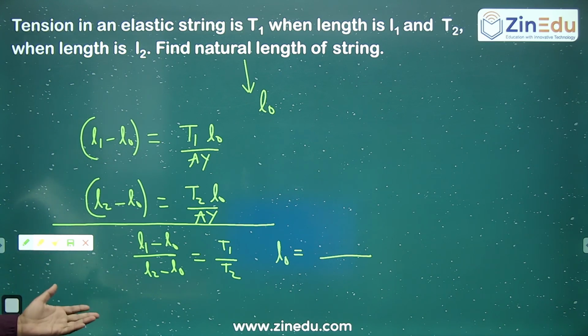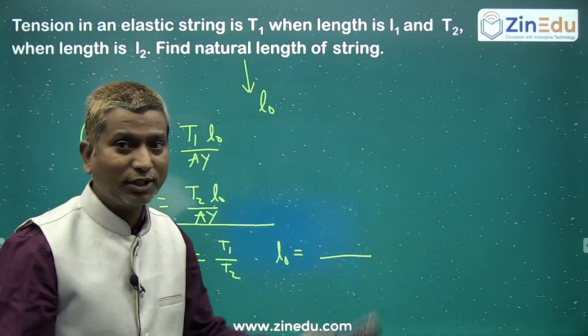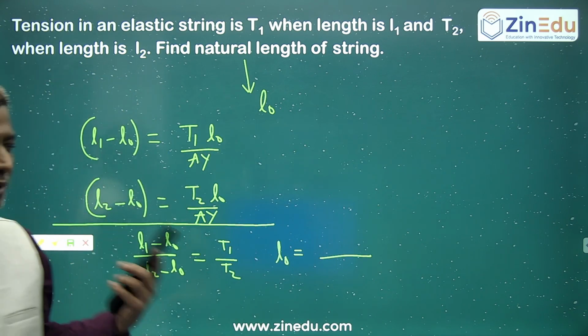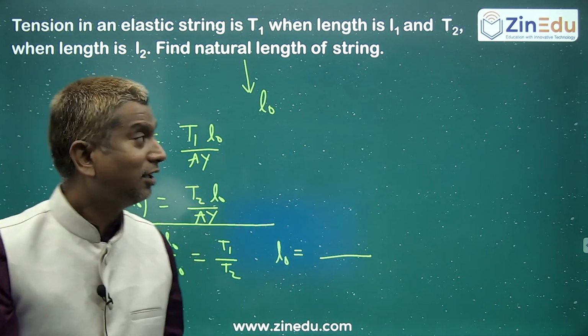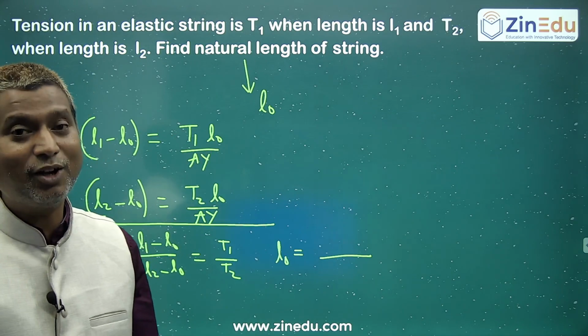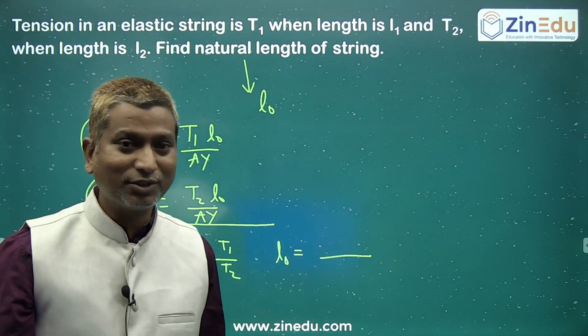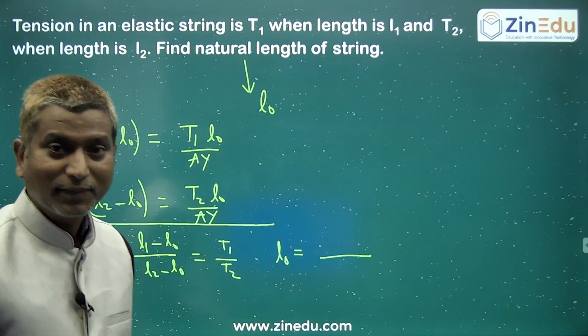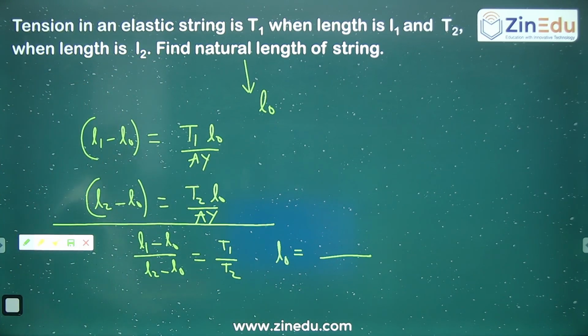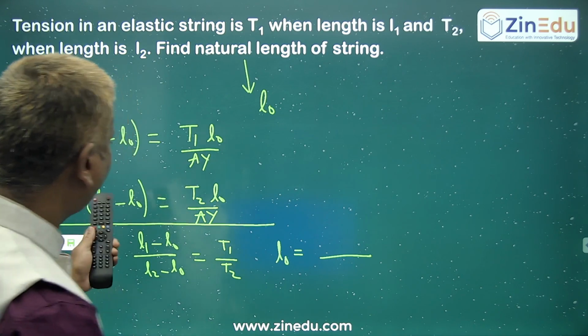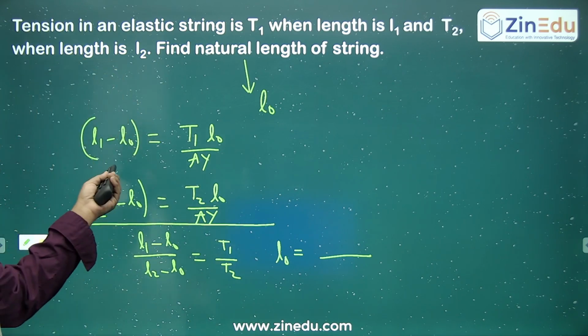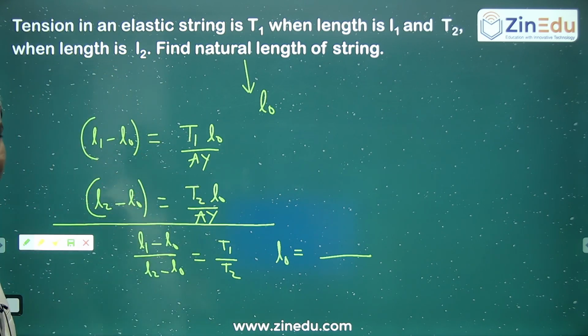You will get L0 in terms of both and L2 even options. This is a simple direct question. Basic longitudinal stress elongation based on that elasticity chapter is first year, right? Okay. We'll proceed to the next one. I hope you have followed this. Elongation is equal to FL by AY, whatever the formula we know from elasticity.